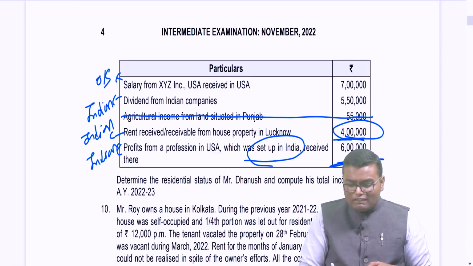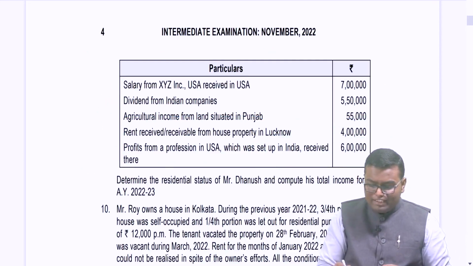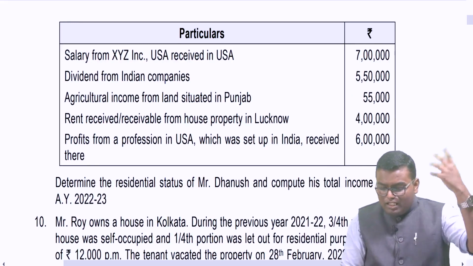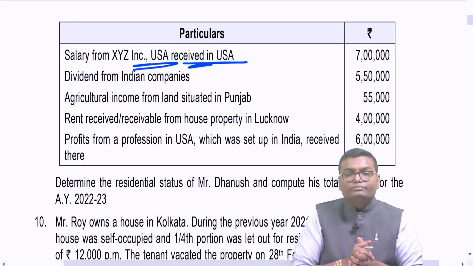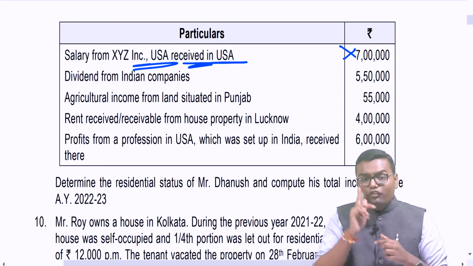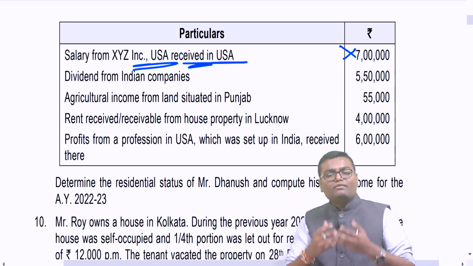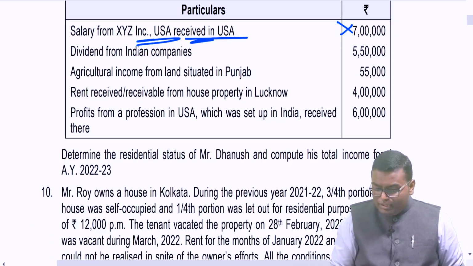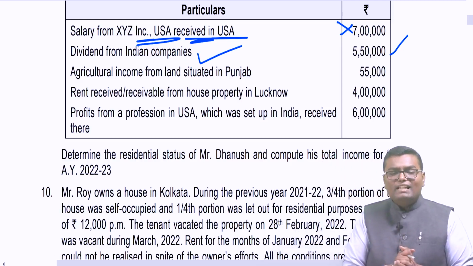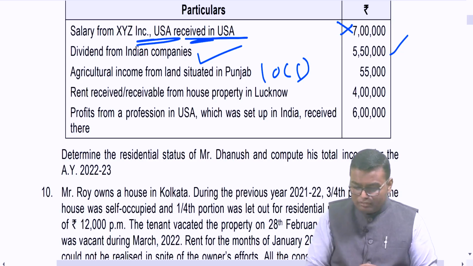Now we have to solve this question based on the fact that the person is a non-resident, and we will identify whether any particular income will be taxable as a non-resident or not as per scope of income. Salary earned outside India, received outside India. Can I say it is not taxable to a non-resident? So this is not taxable. Dividend from Indian company, section 9. If any income belongs to India, that will always be taxable in India. Dividend from Indian company will be taxable to a non-resident, 5,50,000 taxable. Agricultural income from land situated in Punjab, section 10 clause 1. Agricultural income from India is totally exempt.